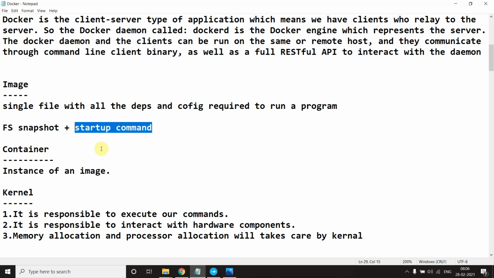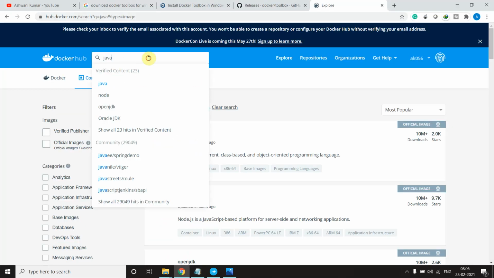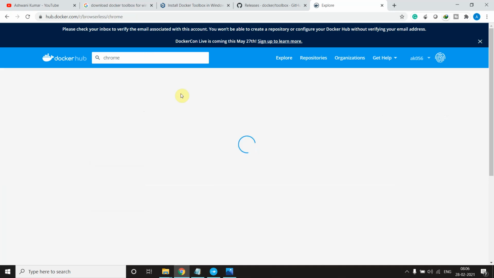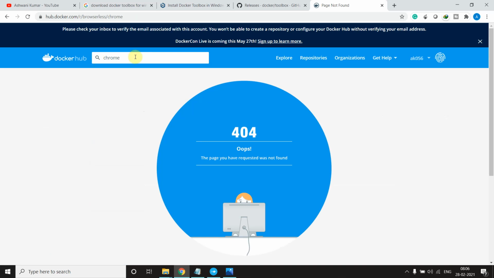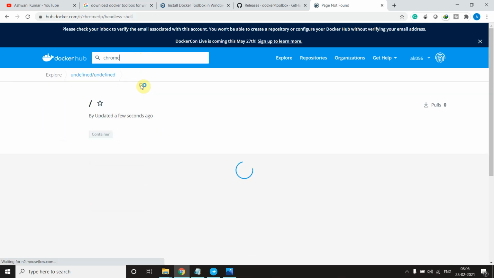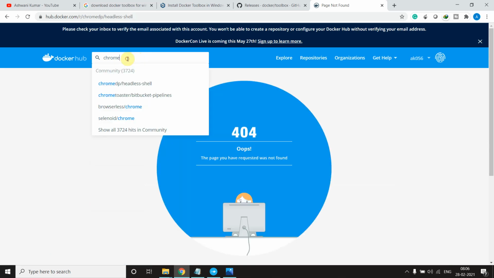If I show you practically, suppose you want to take an image of Chrome, a browser. We don't have anything here. Let me search for something else. We don't have anything here either.